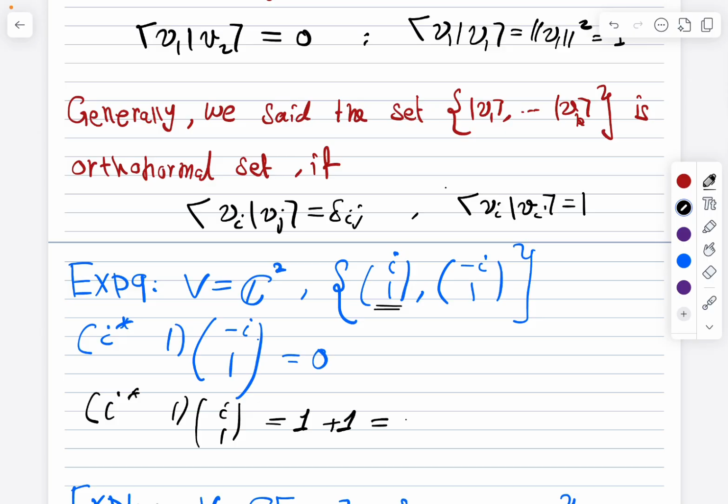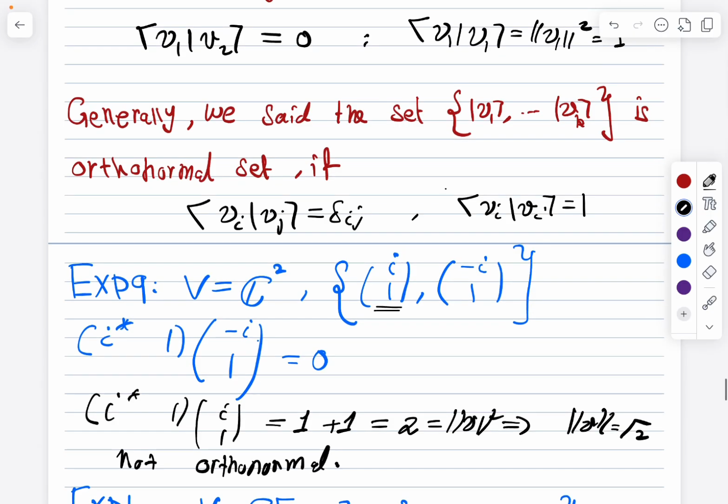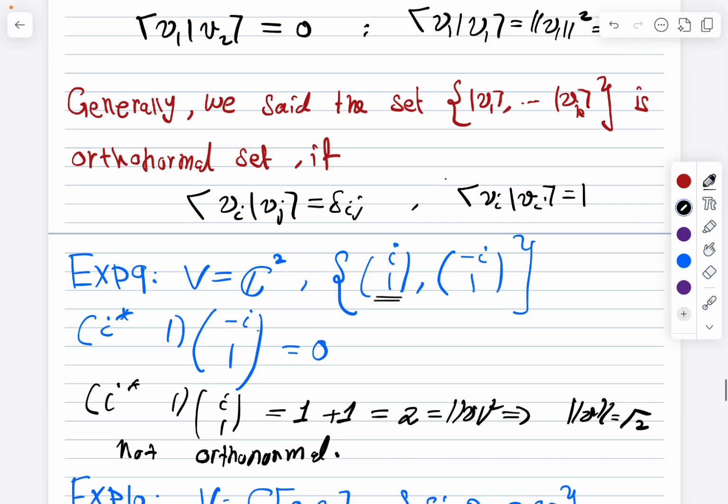This is the norm of the vector squared. So the norm of the vector is square root of 2. So it is not orthonormal, unfortunately. Of course, we can multiply by 1 over square root of 2 and make it orthonormal. This is up to you.